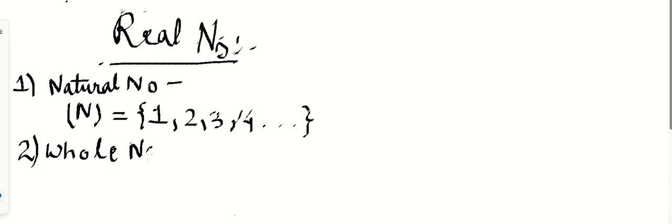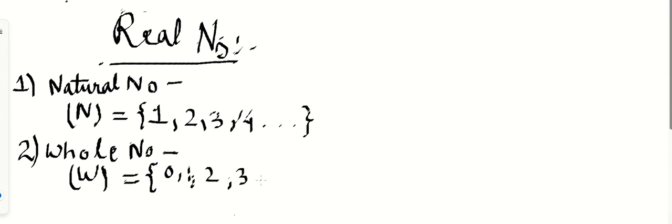Let's write it down first. Whole number. What is the representation for the whole number? Very correct. Whole number is represented by the letter W. It starts from 0, and then moving on, it is 1, then 2, then 3, and so on.